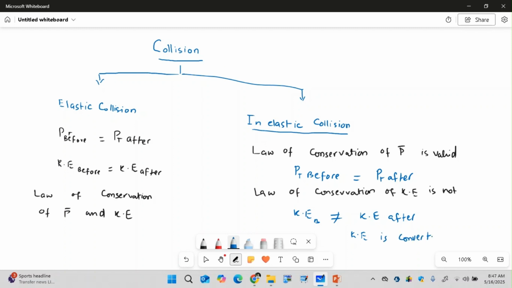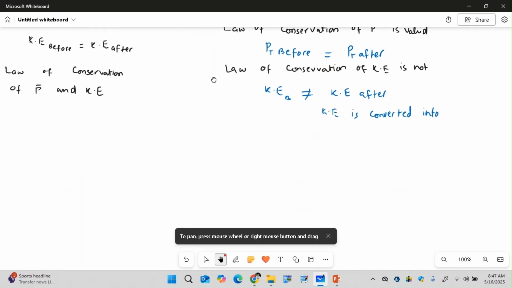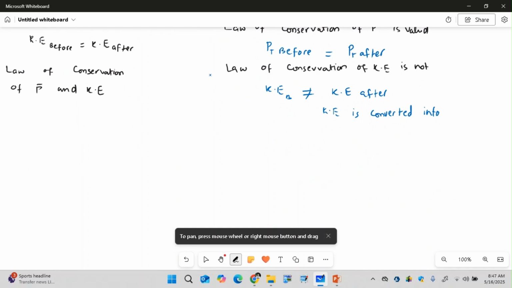What are those other forms? It can be converted into sound, into light, into heat, into potential energy, etc. So this energy is being converted.